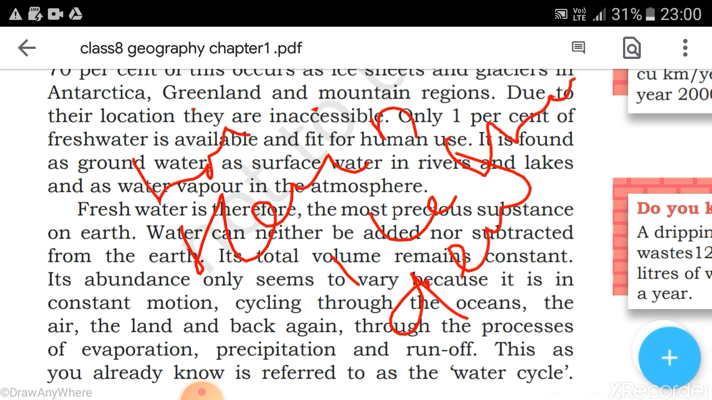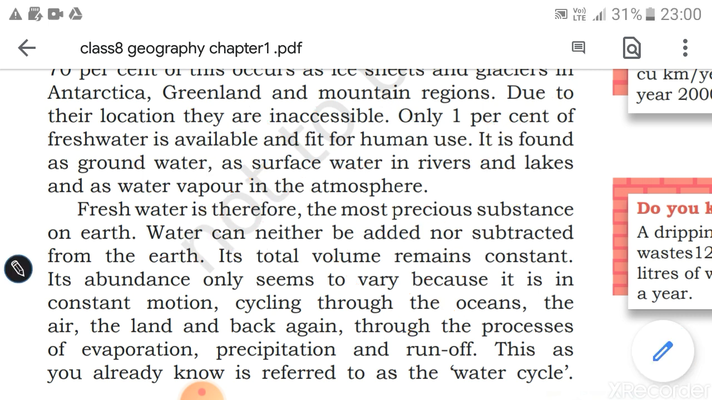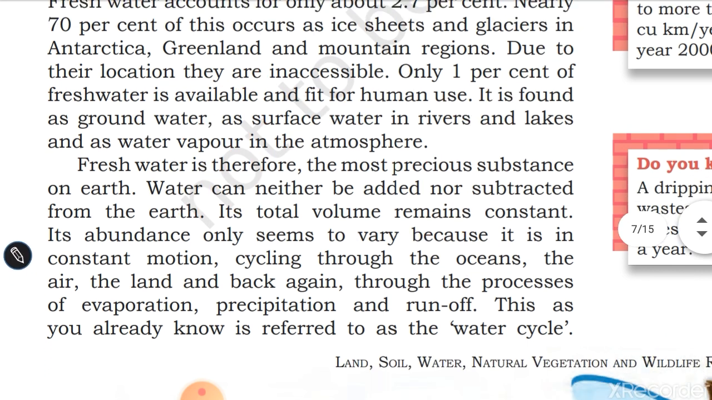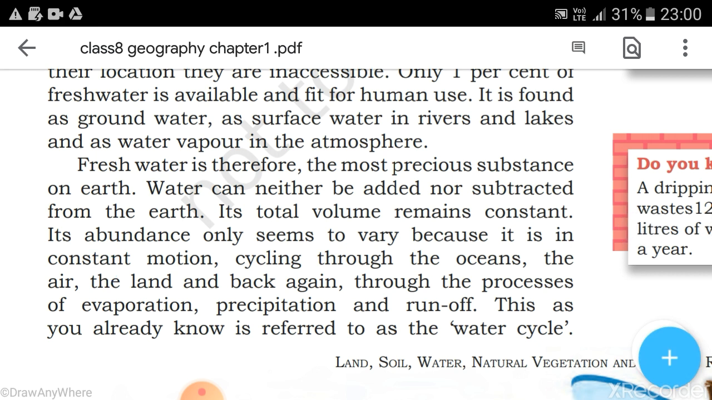This is how the water remains constant on the earth, because of the water cycle. The water cycle goes in, on, and above the earth.